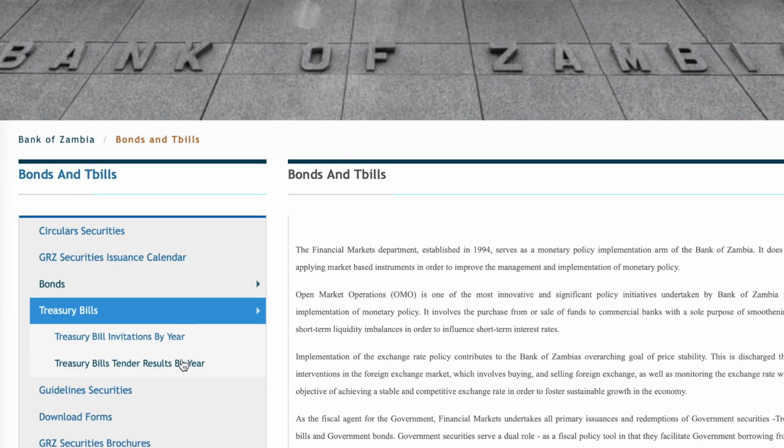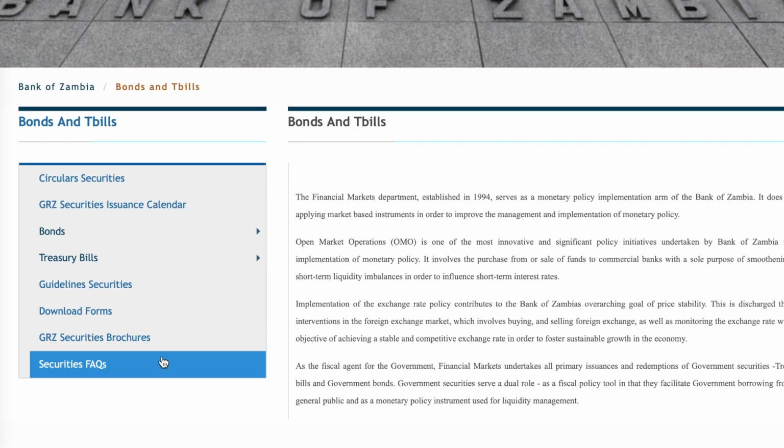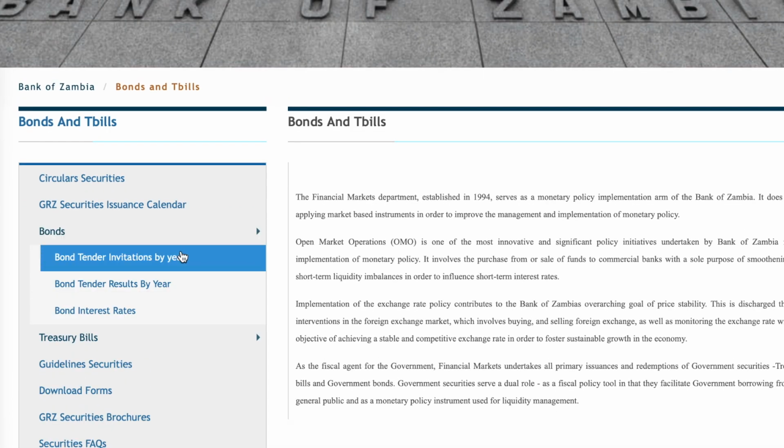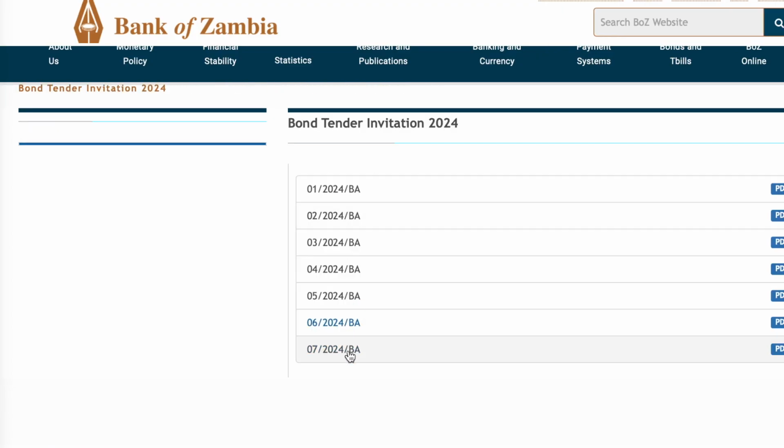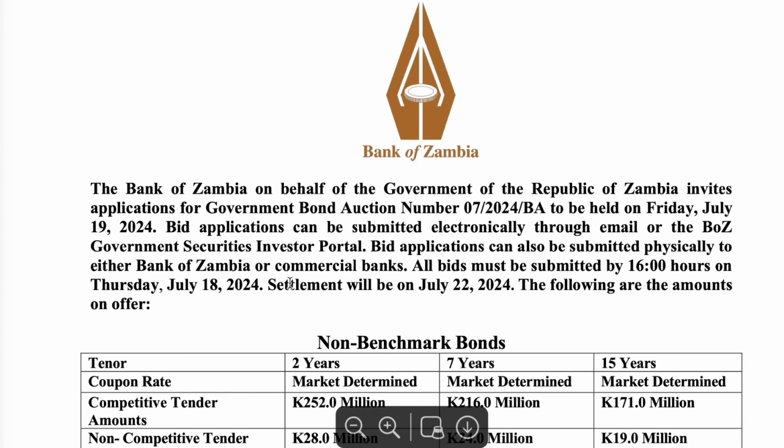But if you're like me, you don't read the newspaper, you can just come to their website and check under bonds or treasury bills, depending on which one you want to do. Invitations for 2024, the most recent one, for example. So here you can see that it came out July 19th. So depending on when you're seeing this video, it's a bit late.